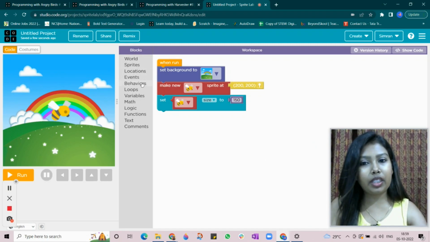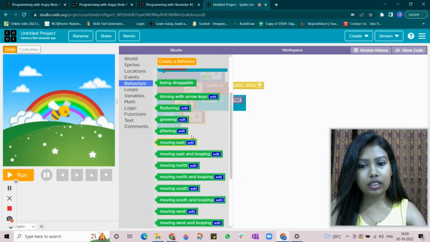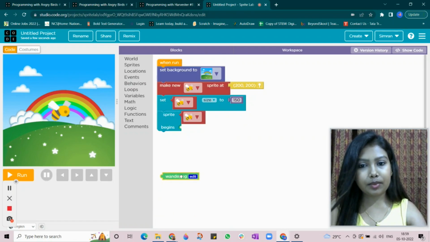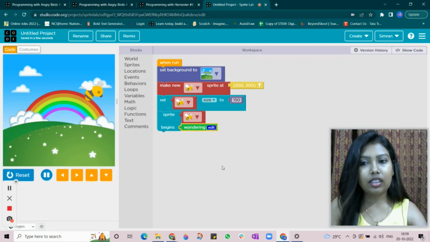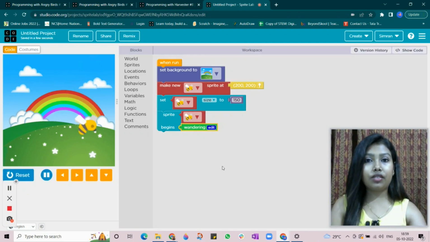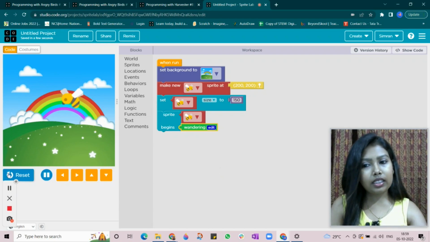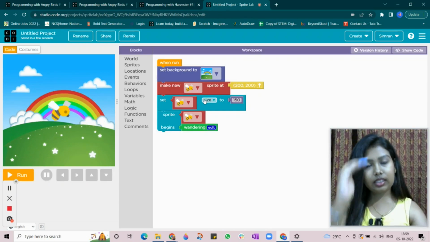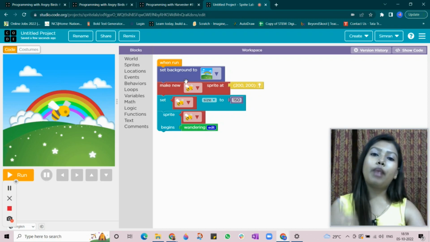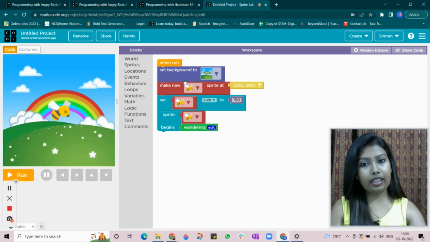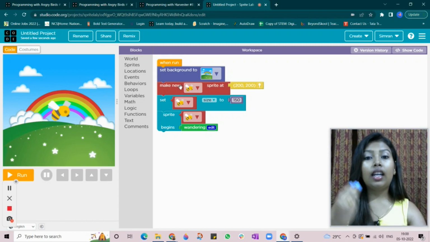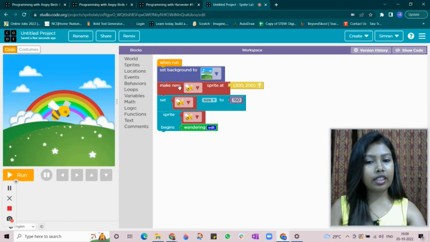Now I'm going to give a behavior quickly to the honeybee of wandering. Okay. Now when I'm clicking the run button, the honeybee is wandering because we have given the behavior to it. But here, in this sequence, we have set the background first, then made the character, then set the size of the character after making the character, and then given the behavior, right?